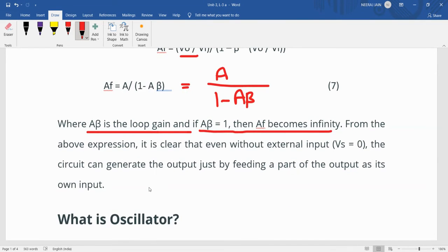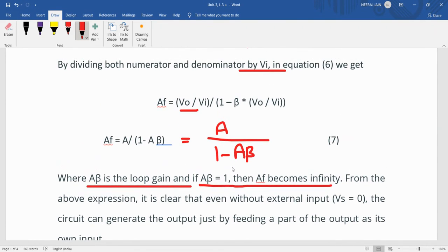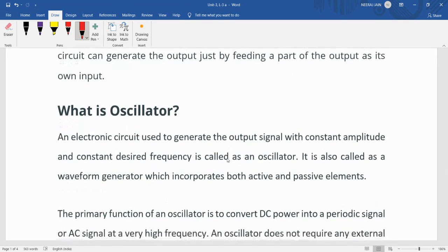So we have seen what the gain is with positive feedback. It will increase, because the denominator value will be less than 1, and definitely the gain will increase.